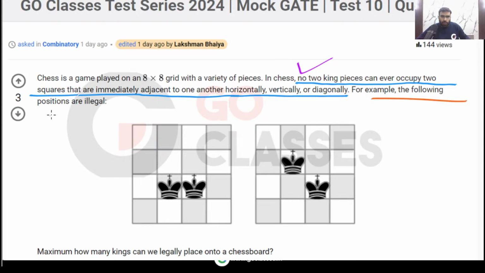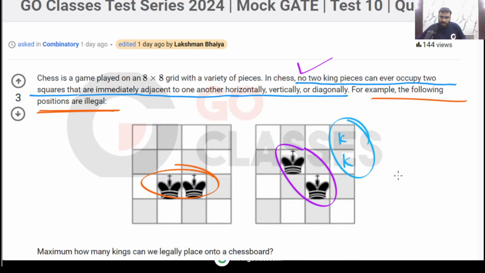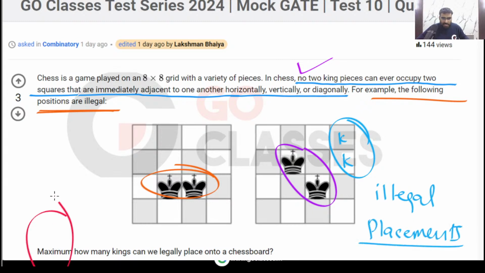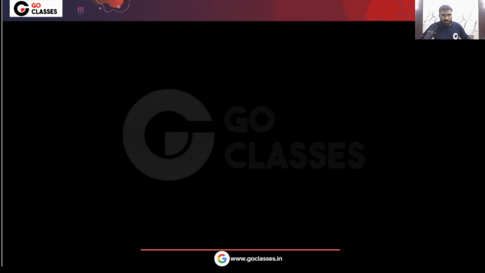For example, the following is illegal. If you do like this, this is illegal. If you do like this, this is illegal. If you put a king here, this is also illegal. So all these three are illegal placements. The question is asking, maximum how many kings can we put on the chessboard legally? So, how to solve this question? Let's solve it. Very simple.